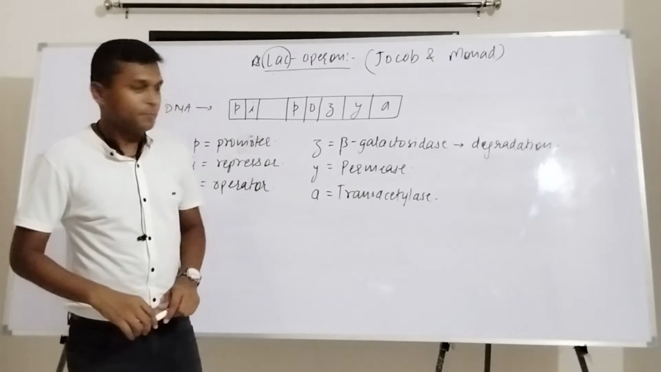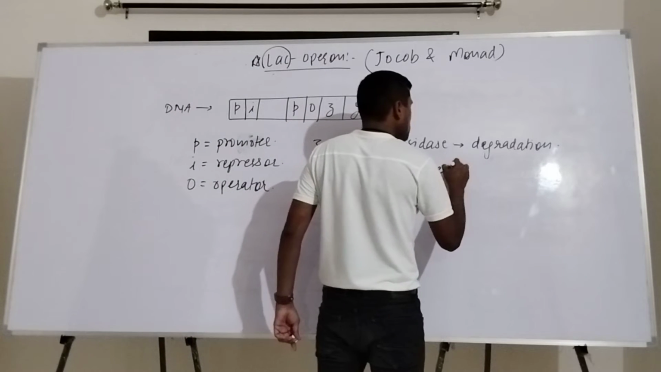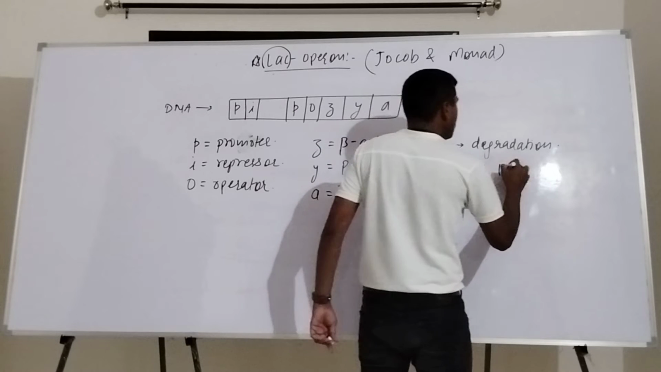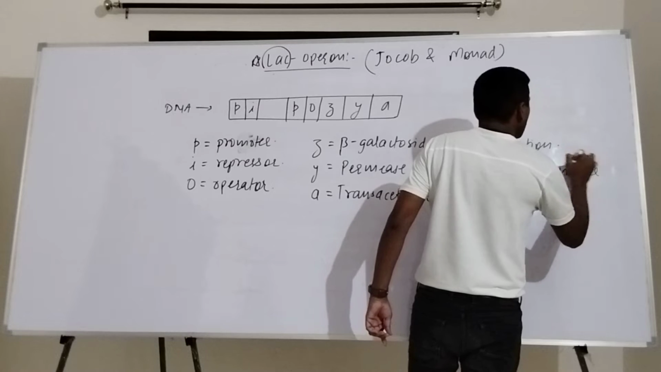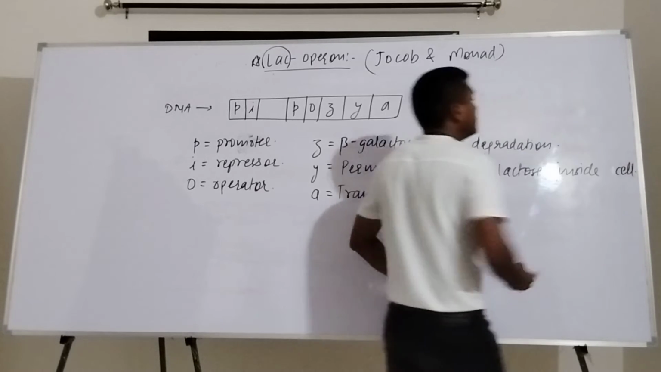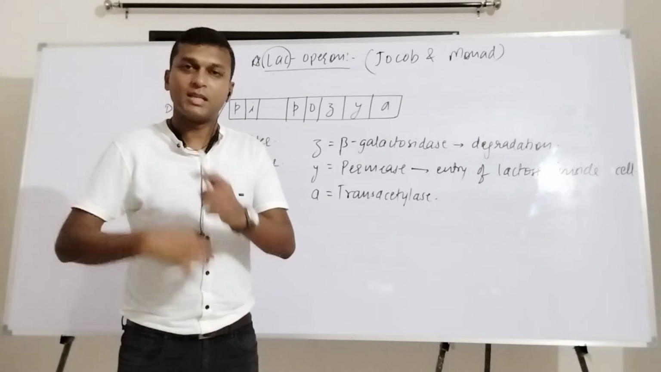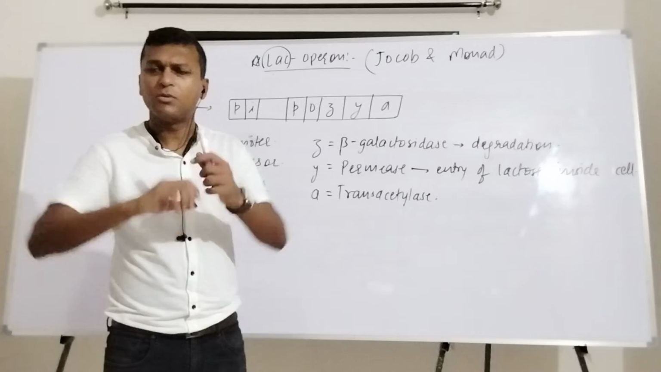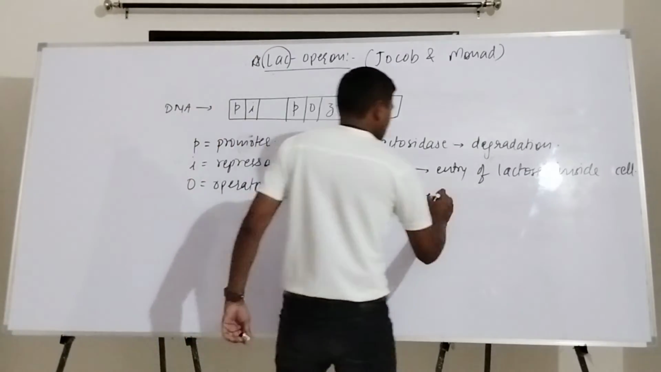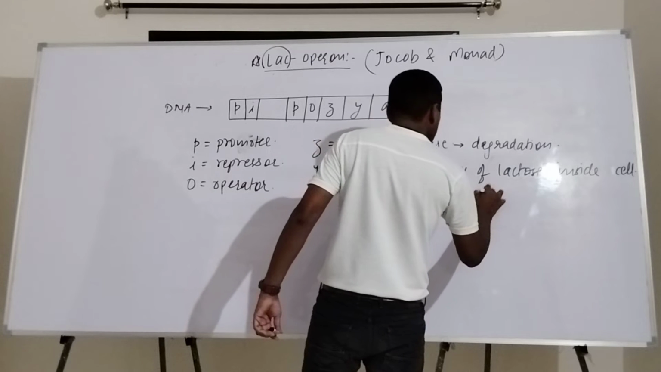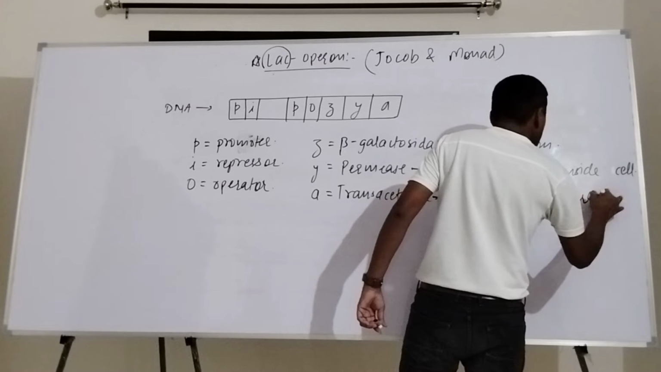And glucose and galactose, they both are prepared. Permease is actually used for entry of lactose inside the cell. Okay, permease works for the entry of that lactose inside the cell. We'll talk in a while how this whole process is. And last one is called as transacetylase. Till today, the function of transacetylase is not clearly understood.